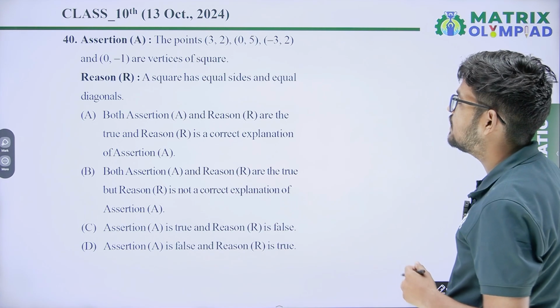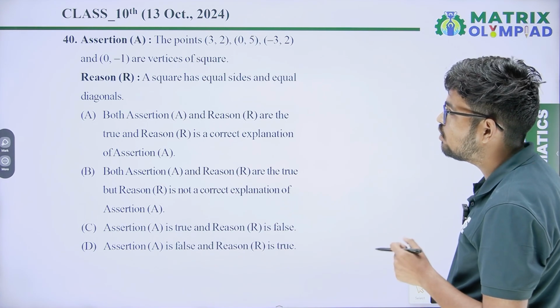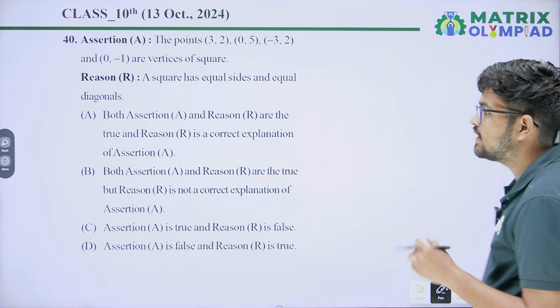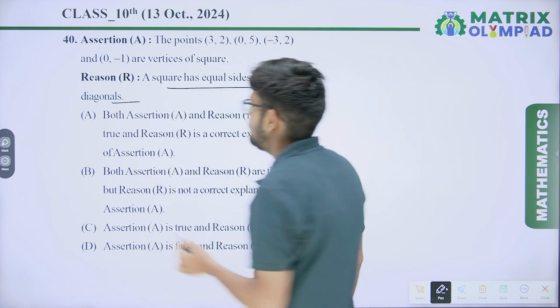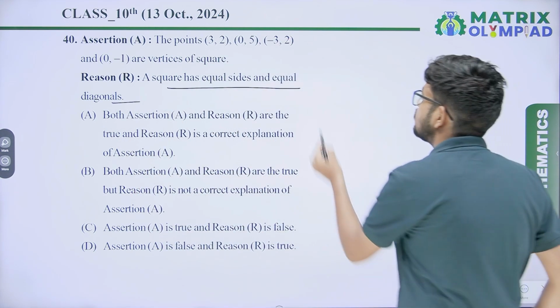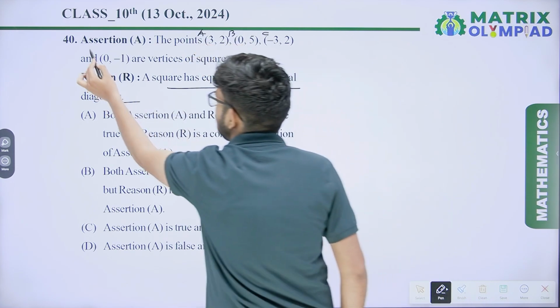Question number 40. Assertion: the points (3, 2), (0, 5), (-3, 2) and (0, -1) are vertices of a square. Reason: a square has equal sides and equal diagonals. Okay, so the reason is correct. A square has equal sides and equal diagonals. Now we have to check whether it is a square or not. So it is A, it is B, it is C, and it is D.